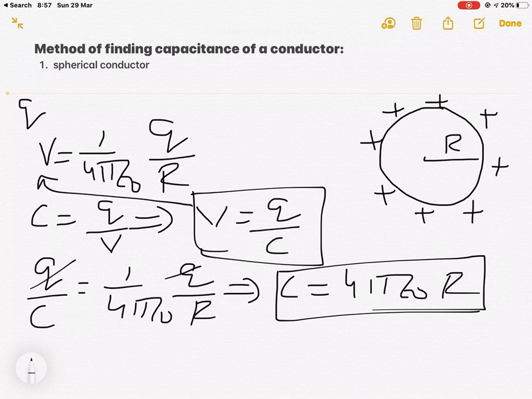From this expression it is clear that the capacity of a spherical conductor depends upon the radius. The greater the radius of the sphere, the higher will be the capacity to store charge. Next we will be solving some numericals based on these formulas.